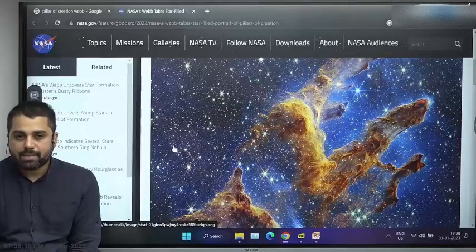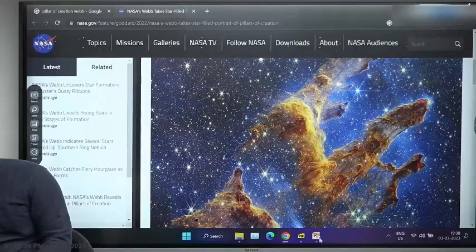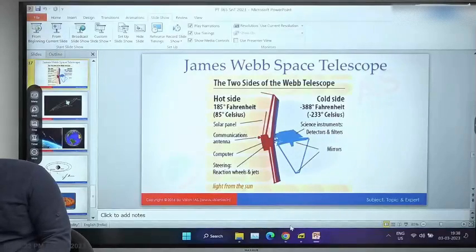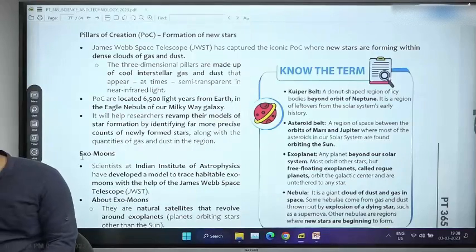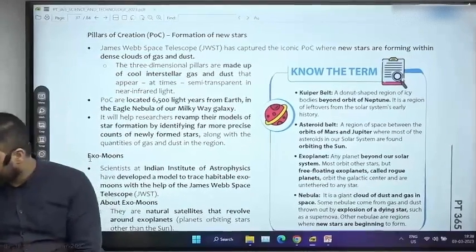So there are many such nebulas, part of the Milky Way itself, and we also know of distant nebulas. So Webb has actually captured images of these nebulas, with much better resolution compared to what Hubble had captured.